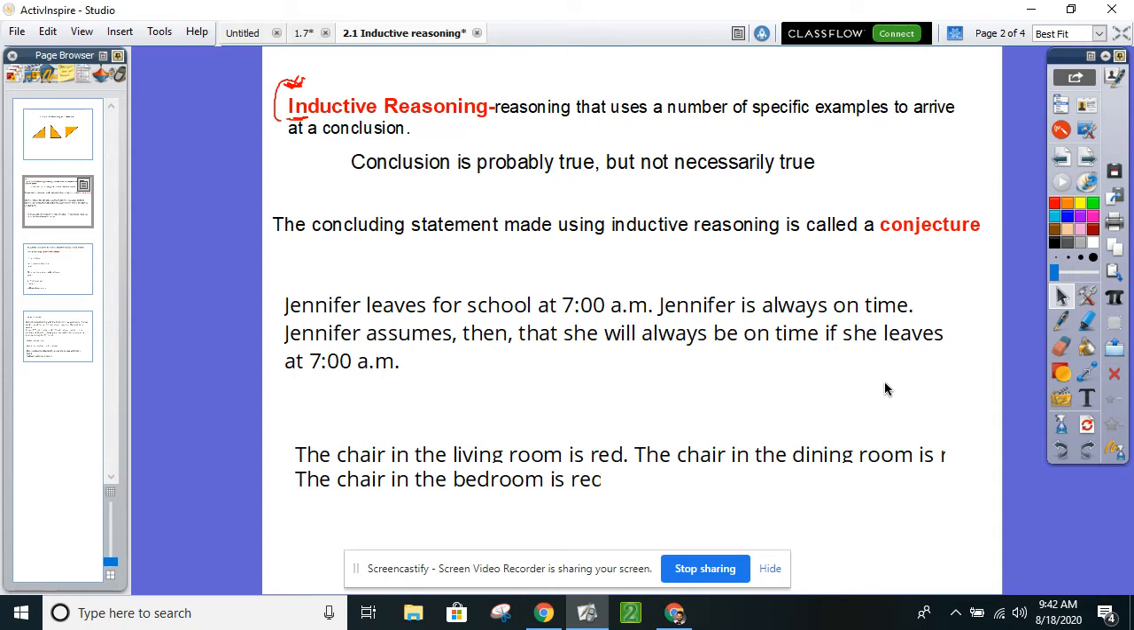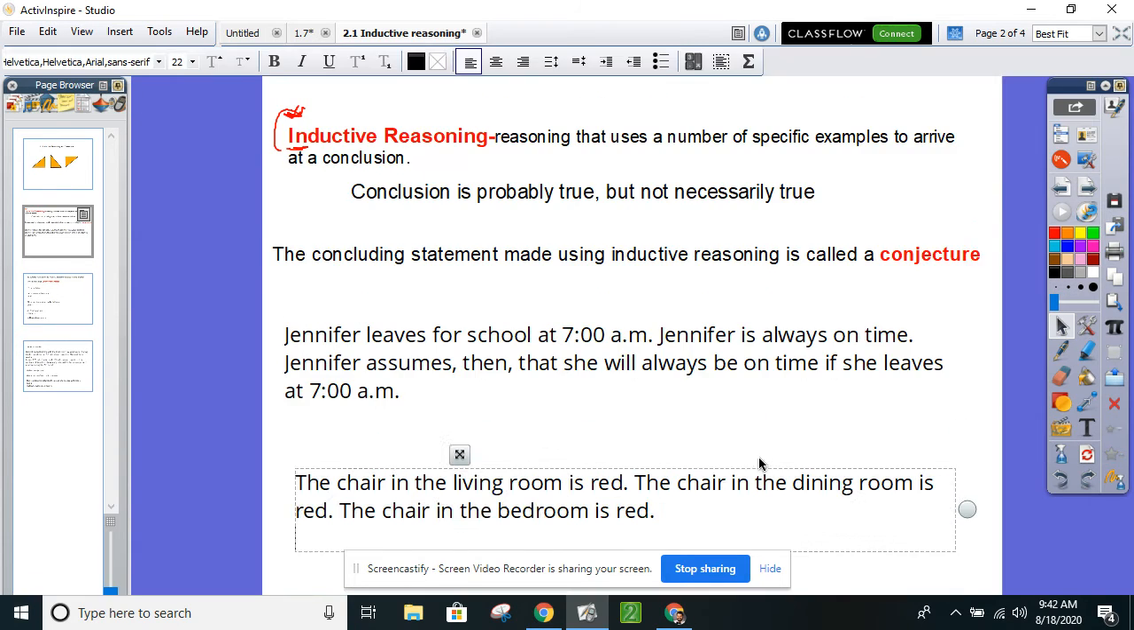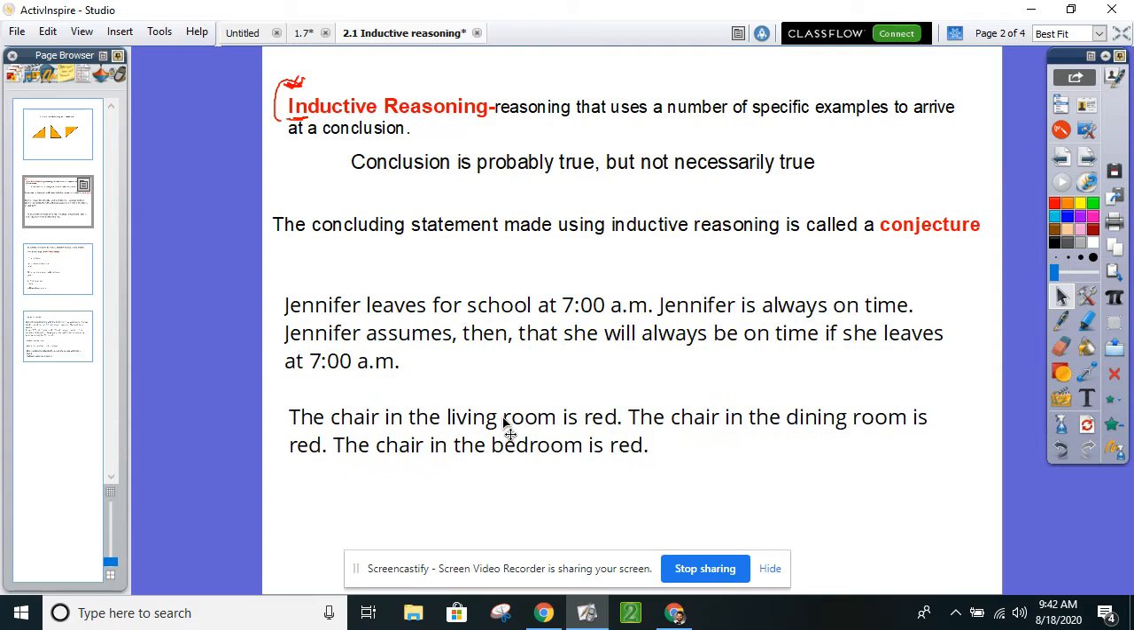Is that probably true? Yeah, but can it not be true? Also, yes. What could happen to Jennifer on the way to school? She could get hit. She could get a flat tire. She could die. Who knows? There are other things that could possibly make that not true. But assuming everything goes to plan every single time, Jennifer will always be on time if she leaves at 7 a.m. That's her conclusion, that she will always be on time.